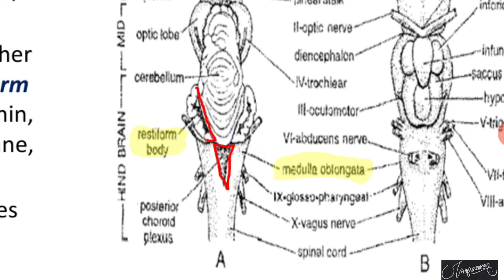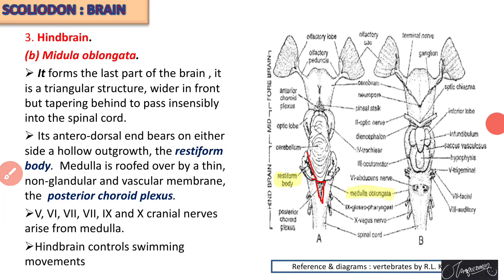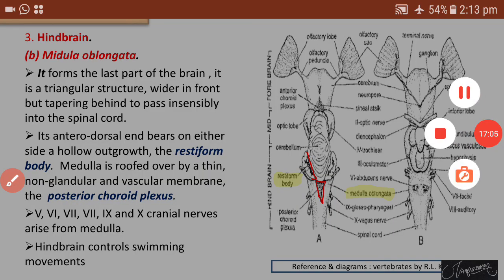This posterior choroid plexus is found on the roof of the medulla oblongata, and some cranial nerves arise from the medulla oblongata, namely the 5th, 6th, 7th, 8th, 9th and 10th. That is, the 5th to 10th cranial nerves arise from the medulla oblongata. And the hindbrain controls the swimming movement of the fish. So this is all about